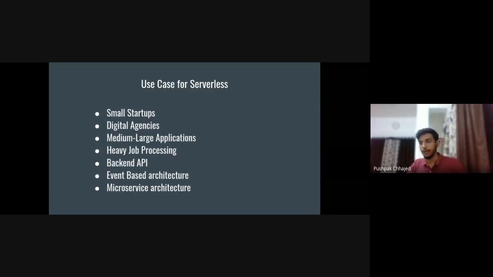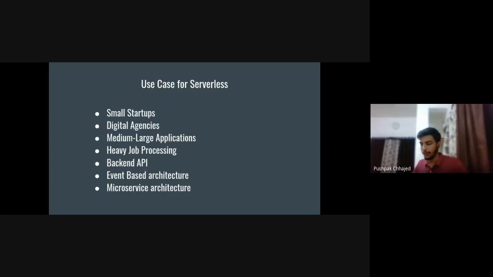So what are the best use cases for serverless? If you are thinking of trying out serverless, the best fits are small startups, digital agencies, or medium to large scale applications. The main things are managing the servers, saving the cost of running the server, or handling scale, because a small startup can get scale at any time and they want to scale fast.